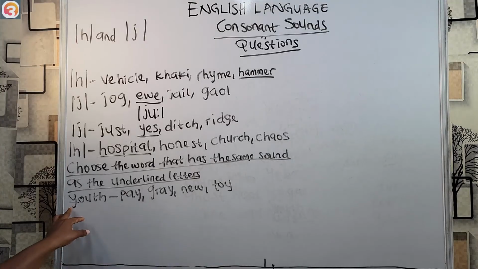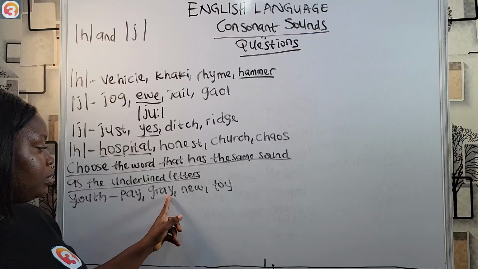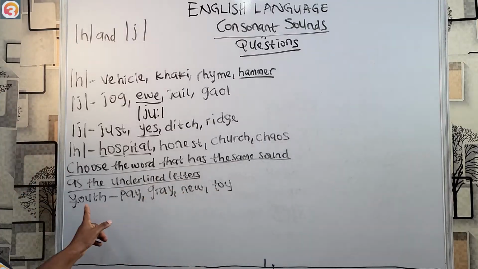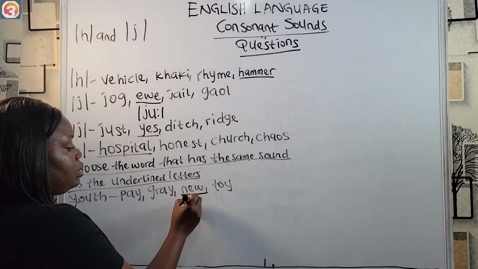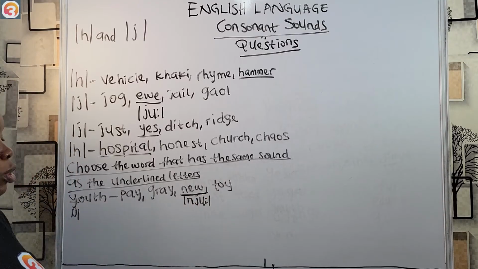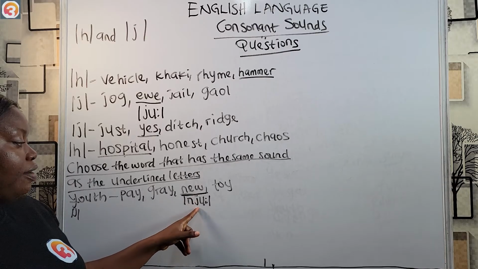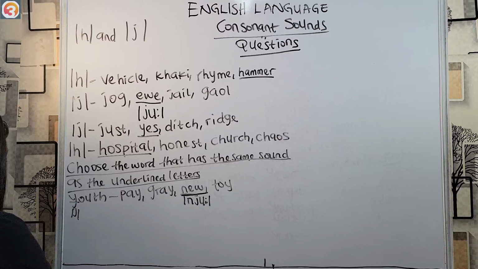Agreed, we're looking for the letter Y, but it's the sound we are concerned about, not the letter. Here, Y is acting as a consonant sound. But if you check here, it's a vowel sound. It's also a vowel sound here. And the Y sound contained here is also in new. This is a long U sound. The long U sound. New. We have the same consonant sound here as in youth. So that's what contains the same sound, not the letter Y. We can also have